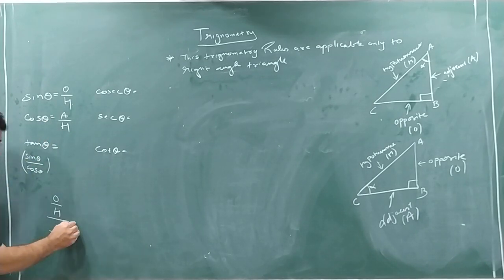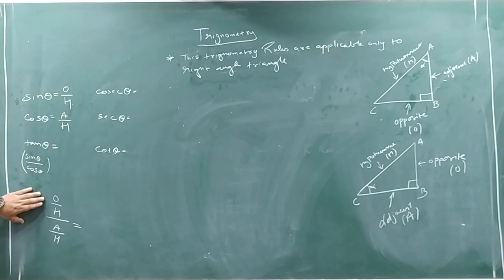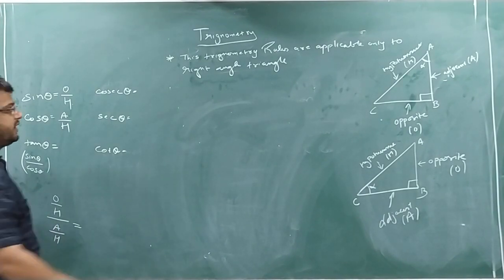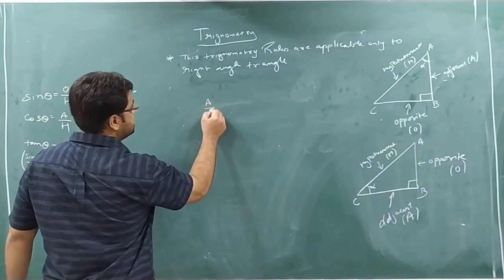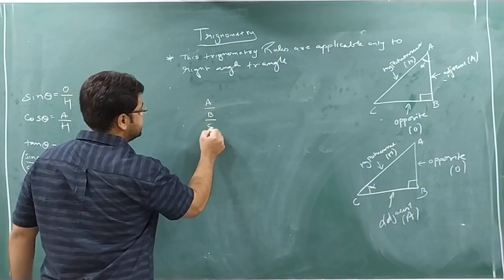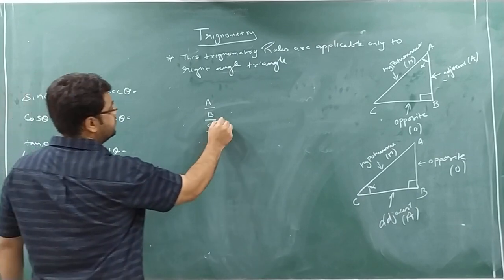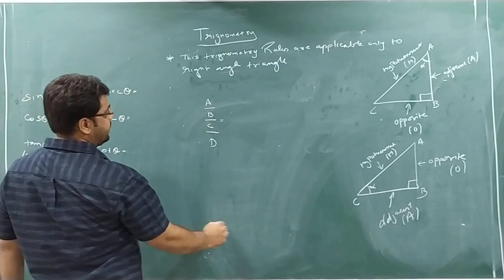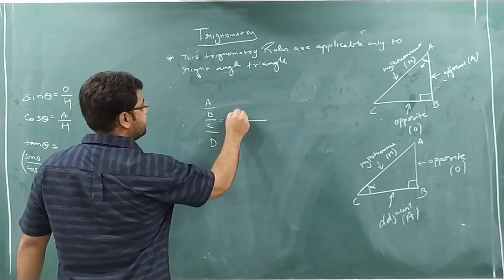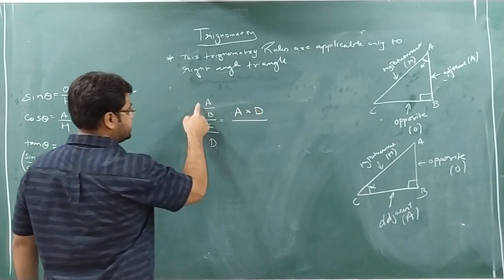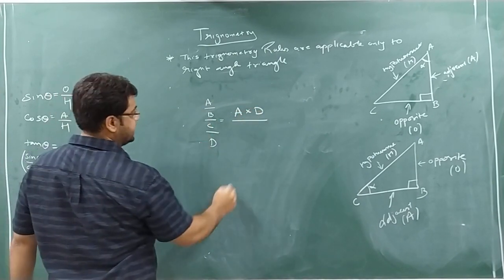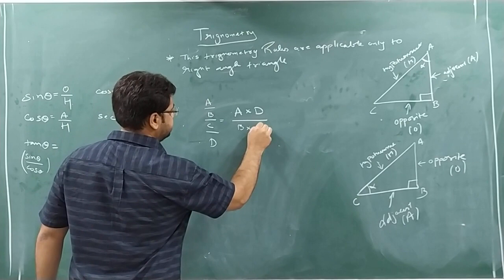Now see, how to solve this? Many students face difficulty solving this. So it's a very simple concept, I will tell you. Whenever you come across this format, A by B divided by C by D, do one thing: write down equal to, a long line, first-last multiplication, second-third.